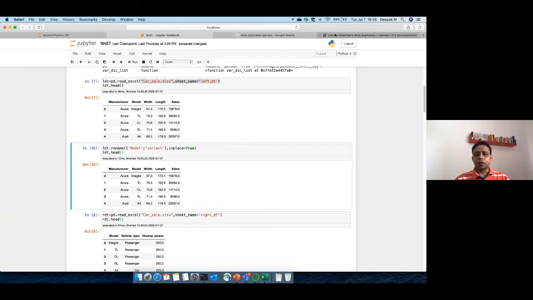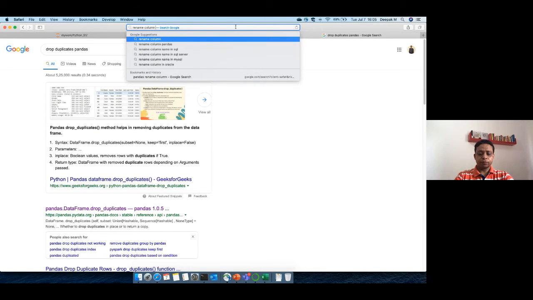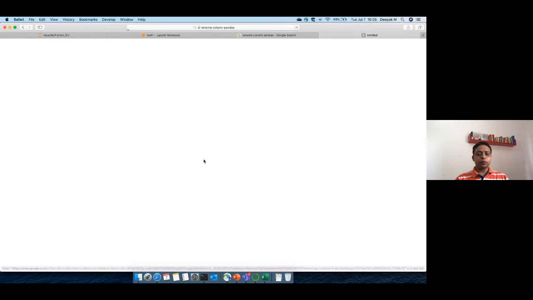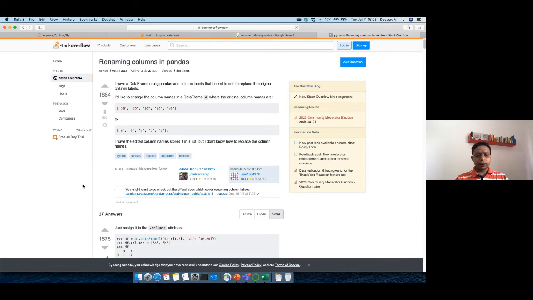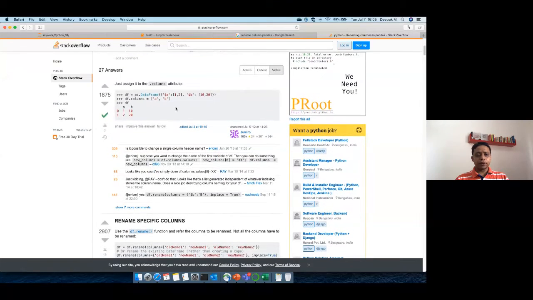So let's see what we are missing. We search rename column pandas. You can simply go to the documentation or you can go to Stack Overflow. Let's go to Stack. It says that if you want to change all the columns, we don't want that.